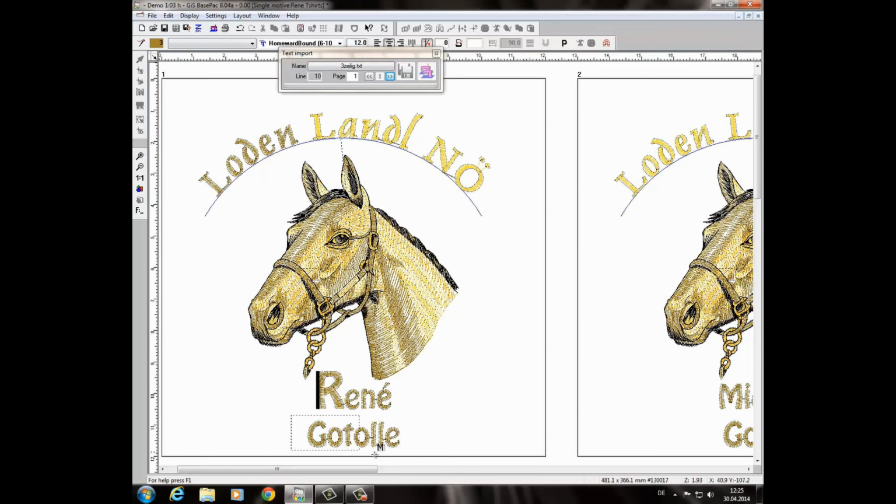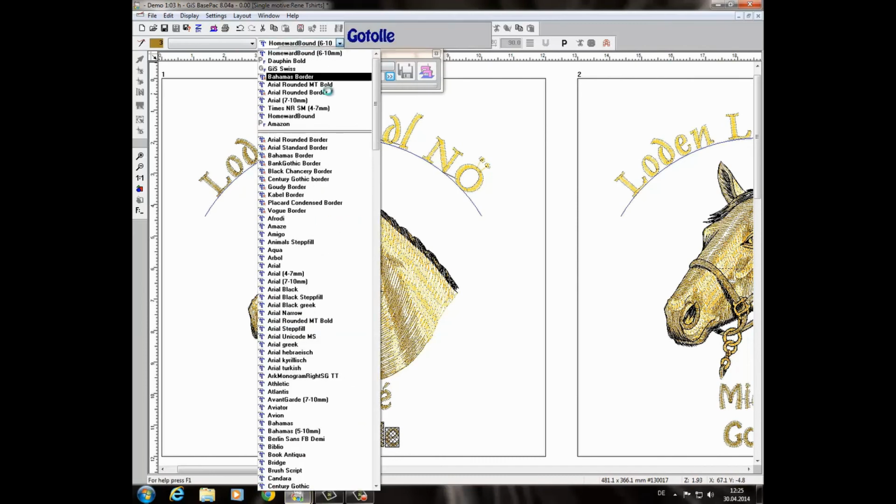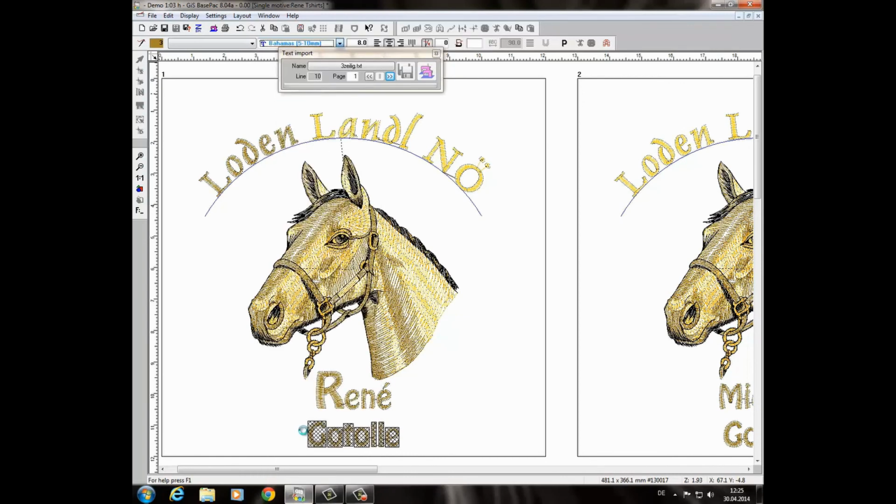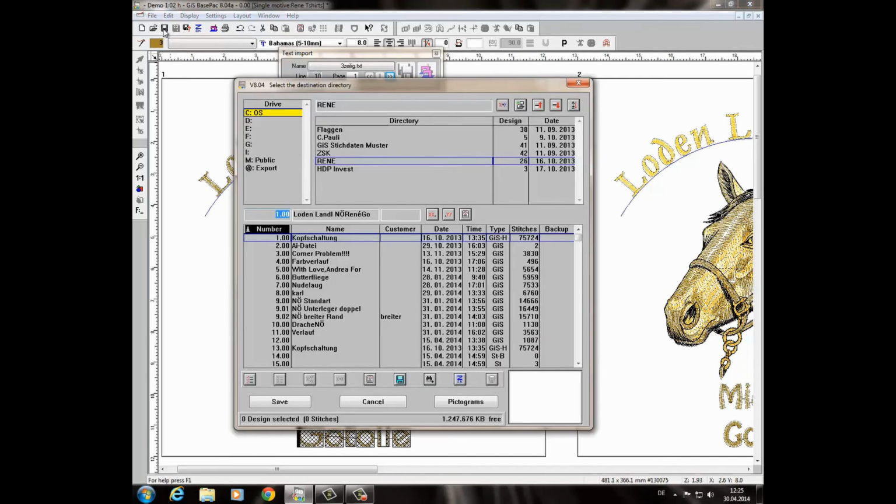Also the text inside can be changed. If you don't want to have the text Homeward Bound, we use another one. For instance, I would like to have the Bahamas. Here we are. If you feel fine, you save the template and then we can export it to the machine. Give a new design number and save it.